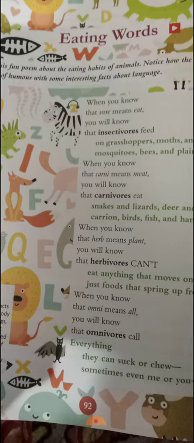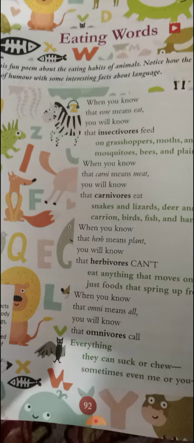They just eat food that springs up from a root. So what do they eat? They eat what grows on the plants, on the trees, on the small herbs, shrubs. So whatever springs up from a root, the herbivores eat that.